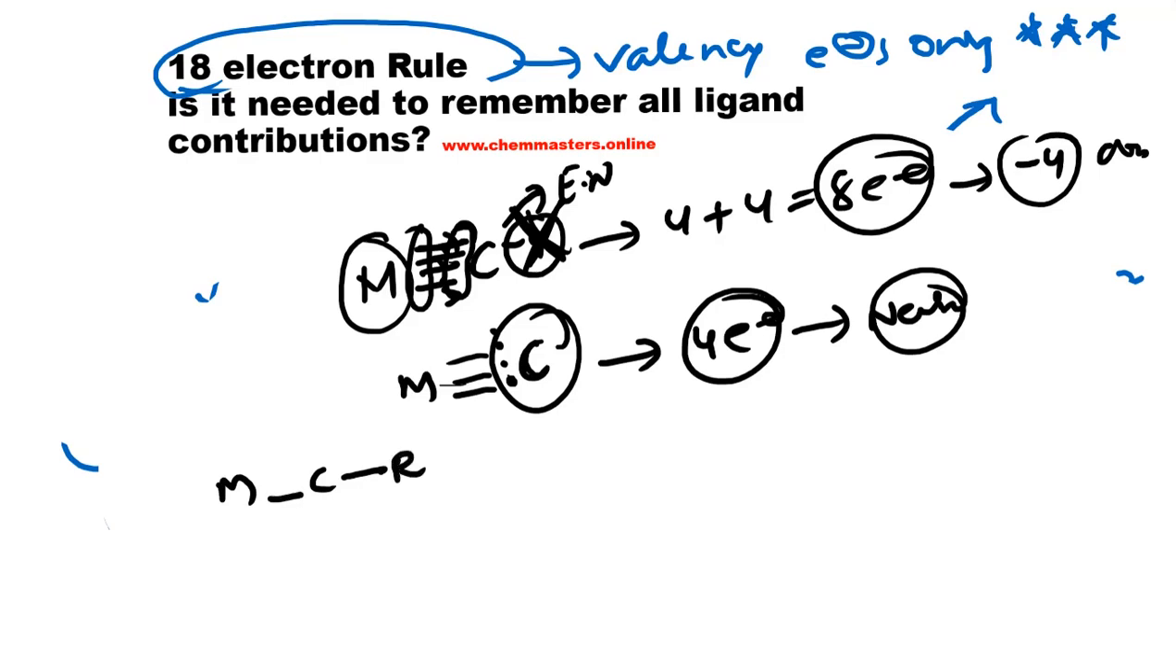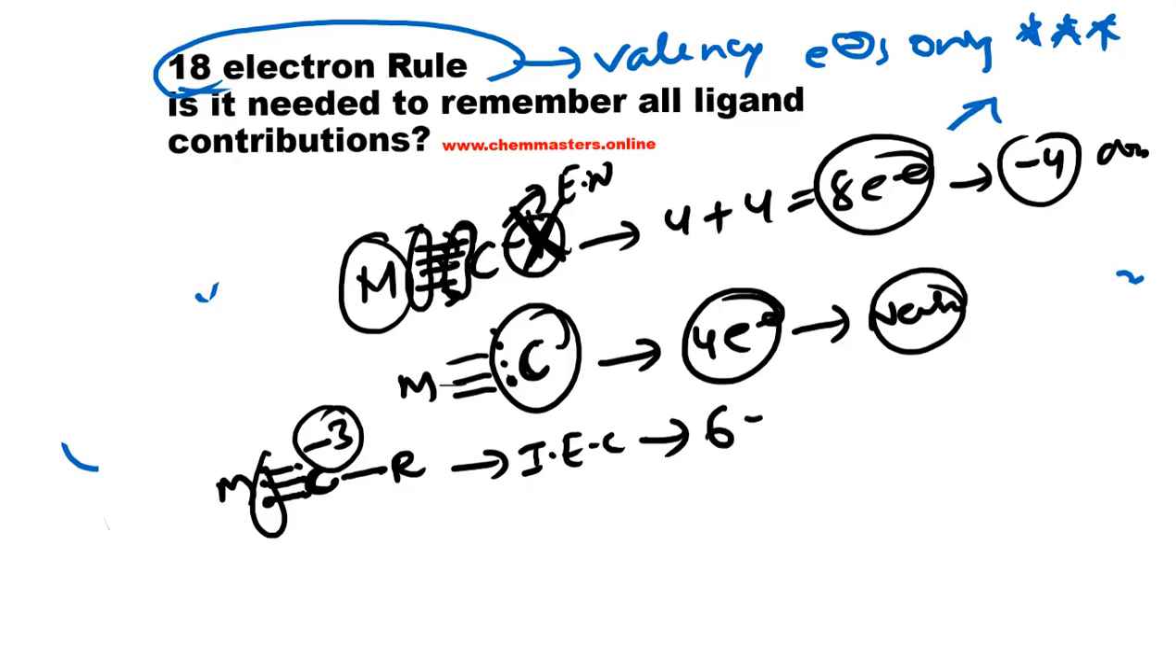Now, which can coordinate with the metal through its 3 unpaired electrons only. And then the 3 electrons from the 3 d orbitals of the metal make a bond with 3 electrons of carbon. In this case, in ionic electron count, these 3 electrons just reside on the carbon, so carbon with a -3 oxidation state.